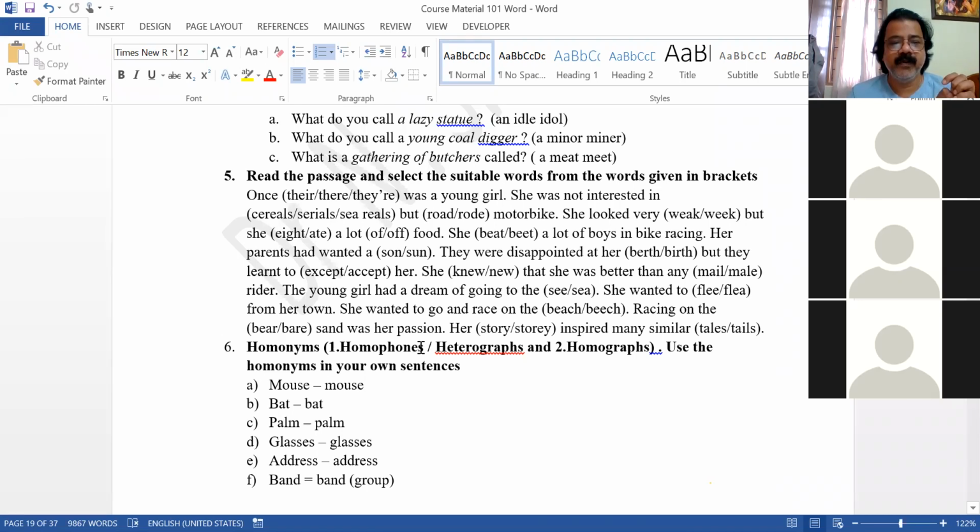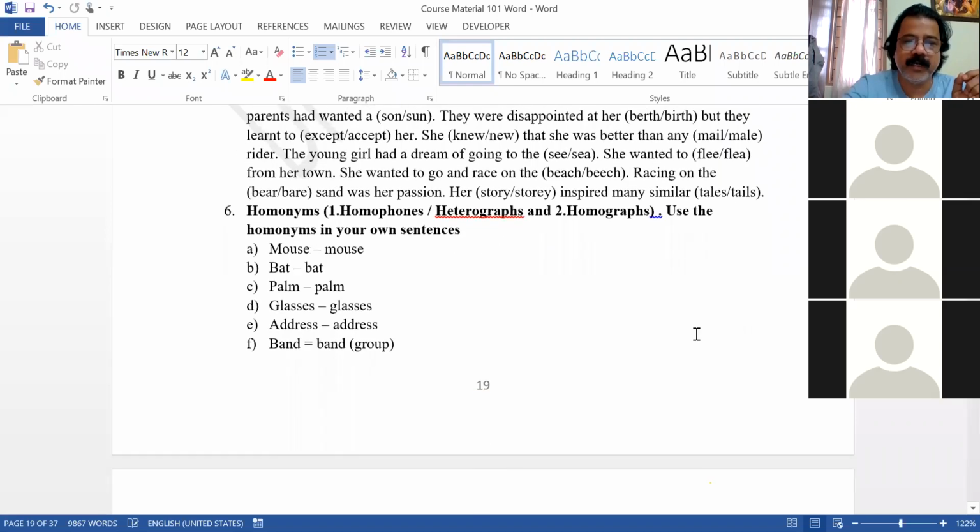Racing on the bare sand was her passion. BARE, sir. Right. Her story inspired many similar tales. STORY. Many tales. TALES. Now, right, correct.